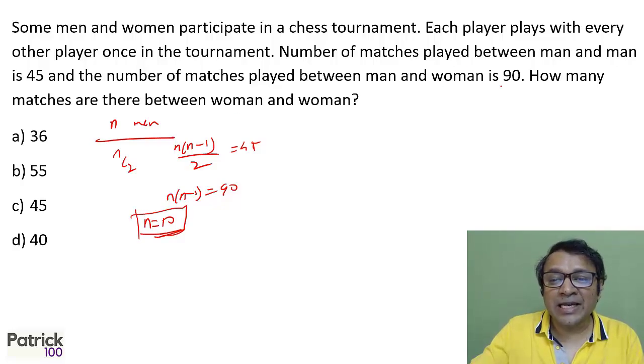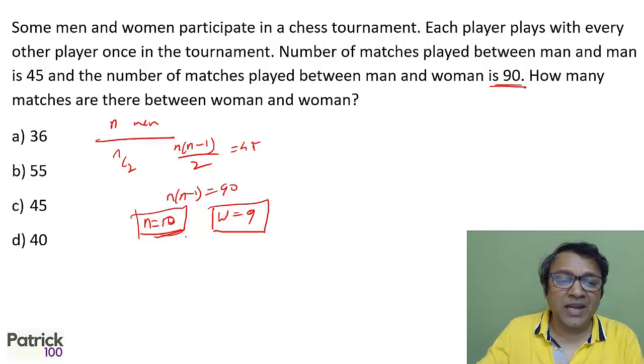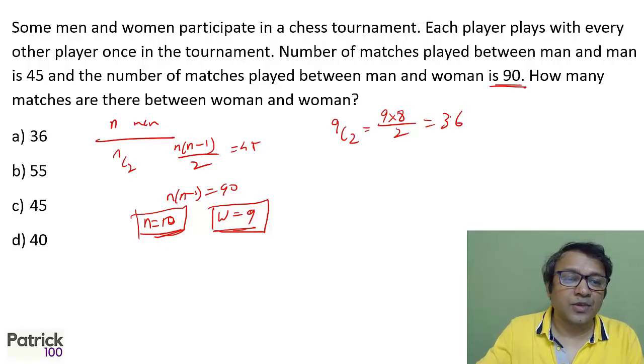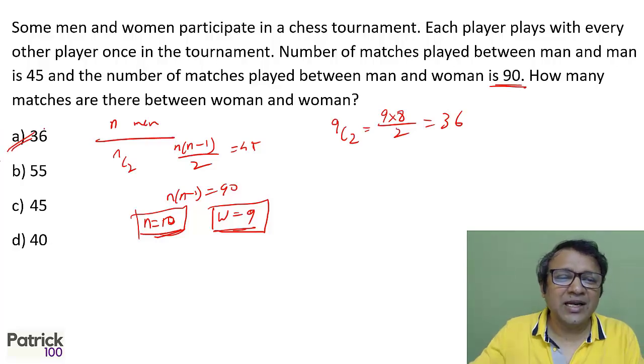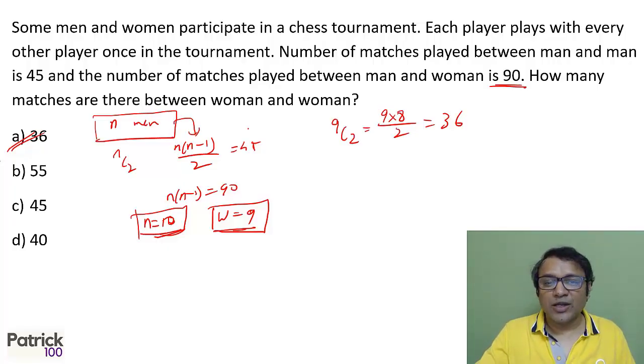Now, if between a man and a woman the number of matches is 90, that means the number of women has to be 9, because each of these 10 players will play with each of these 9 players. So the number of men is 10, the number of women is 9, and 10 into 9 is 90. So matches played between women and women will be 9C2. That means for 9 people you pick up 2 people, which is 9 into 8 upon 2, 36. A option. Basically, when n people play with each other, the number of ways is n into n minus 1 upon 2. Remember this, and that will give you the answer.